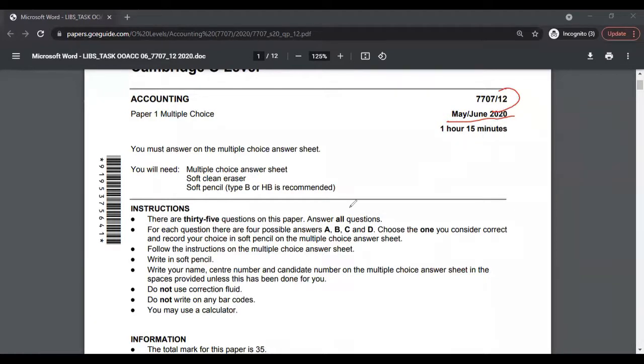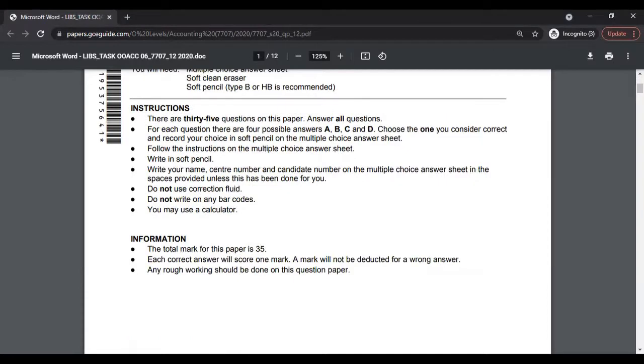1 variant 2, and as we know, this is a multiple choice exam paper, and now you have 35 questions, 35 multiple choice. Before, in the past, there used to be 30 multiple choice, but again you have 15 minutes extra for extra 5 questions, right? So that sounds reasonable. And as usual, I think there should not be any negative marking in this paper.